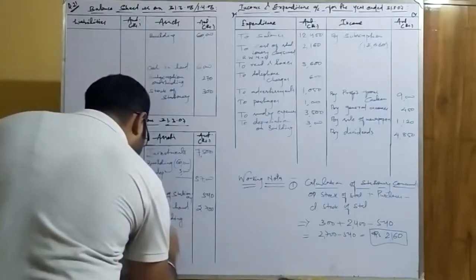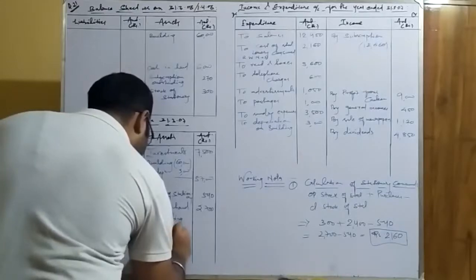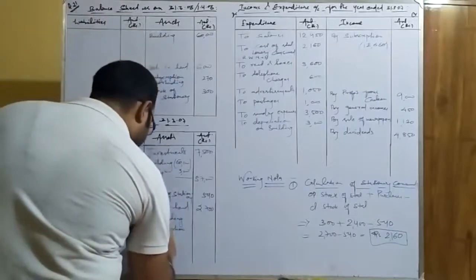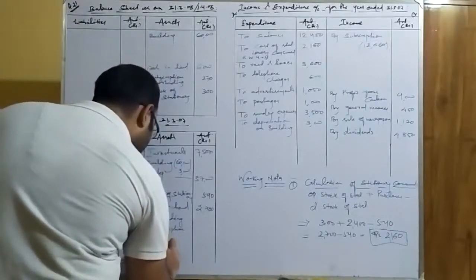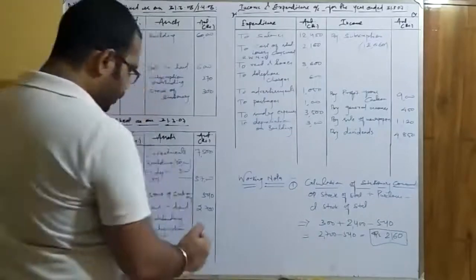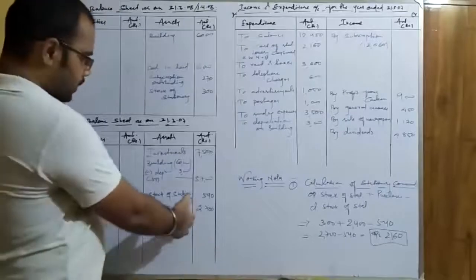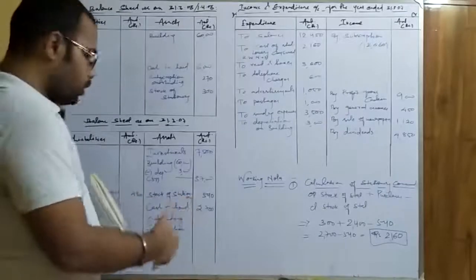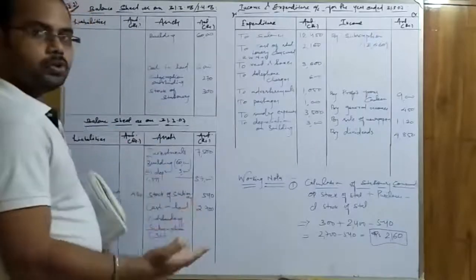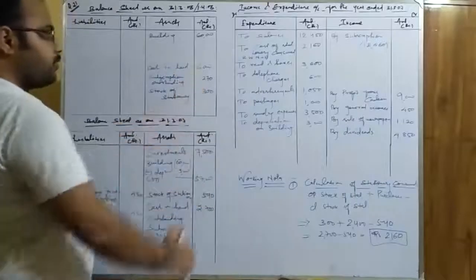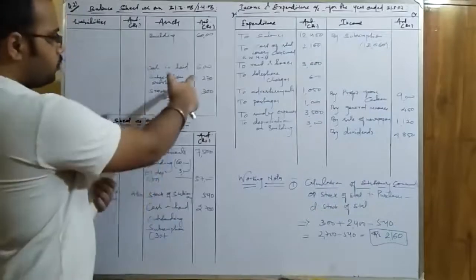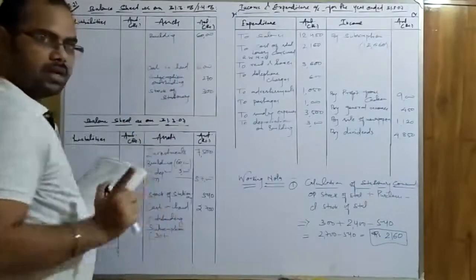Definitely, as the adjustment says, we would be having outstanding for this year also. Correct. So let us write it in the bracket, 30 rupees, because we will write the adjustment for the current year also. If you want, you can write outstanding subscription past year 30 rupees, and for the adjustment that we are going to solve now, you can write outstanding subscription current year. But if you merge and write it at a time also, no issue, because this is 30 rupees not yet received from the past year. Out of 270, 240 is received as given in the question. So 270 minus 240 is 30 rupees. Clear?